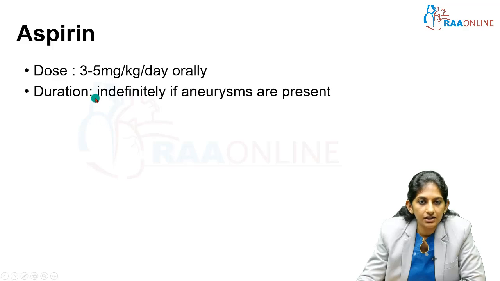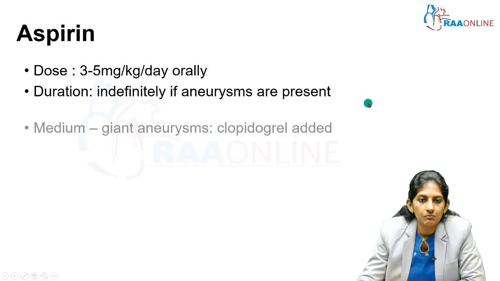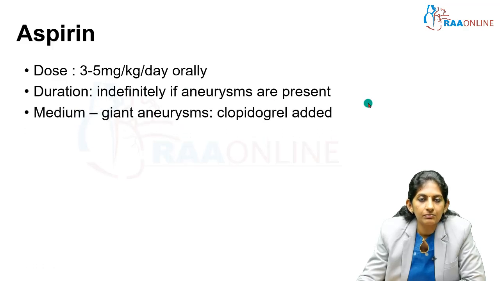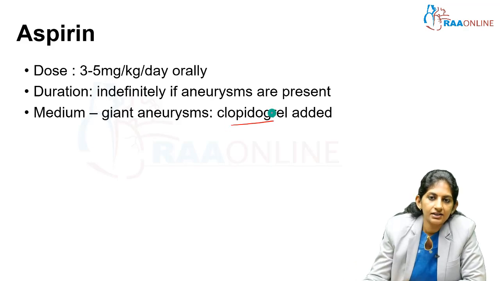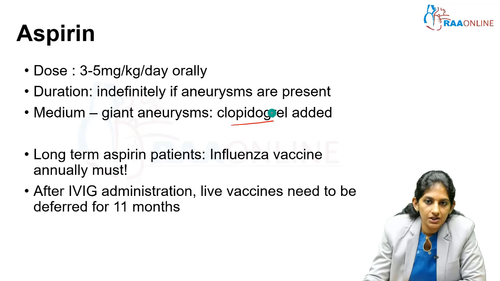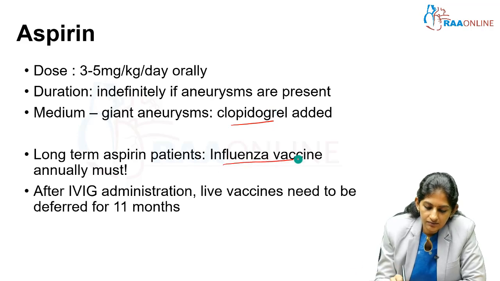Duration is indefinitely if aneurysms are present. And in case of medium or giant aneurysm, clopidogrel is added. So for long-term aspirin patients, influenza vaccine annually is a must to prevent what is called Reye syndrome.